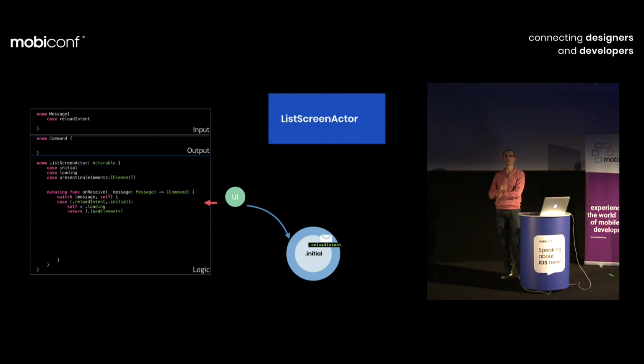Let's implement the first case. We received the reload intent message and we are currently in the initial state, a blank screen. What should we do? First, we should change ourselves into a loading state, to inform ourselves that we are no longer a blank screen, we are in the loading state. And then we return an array of commands.